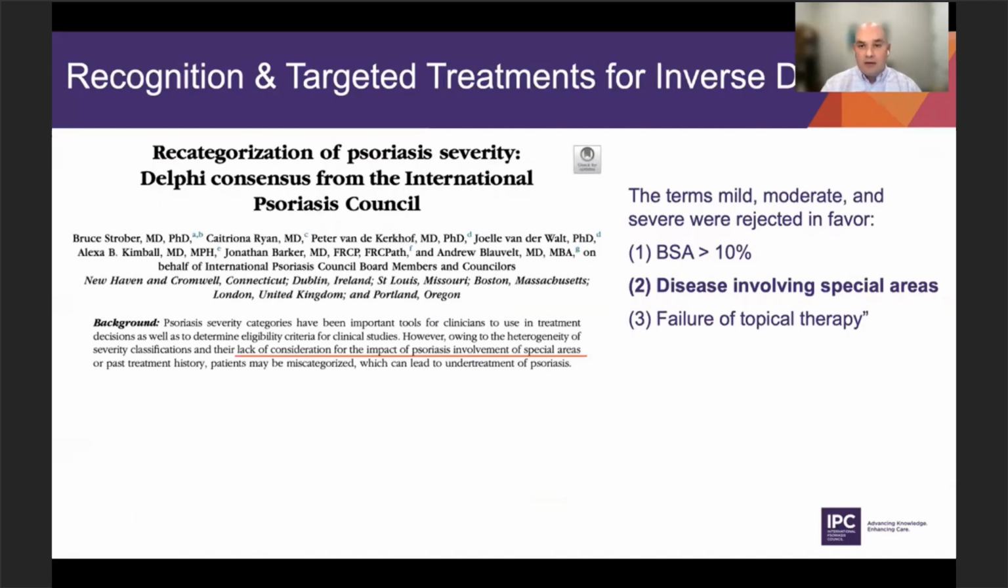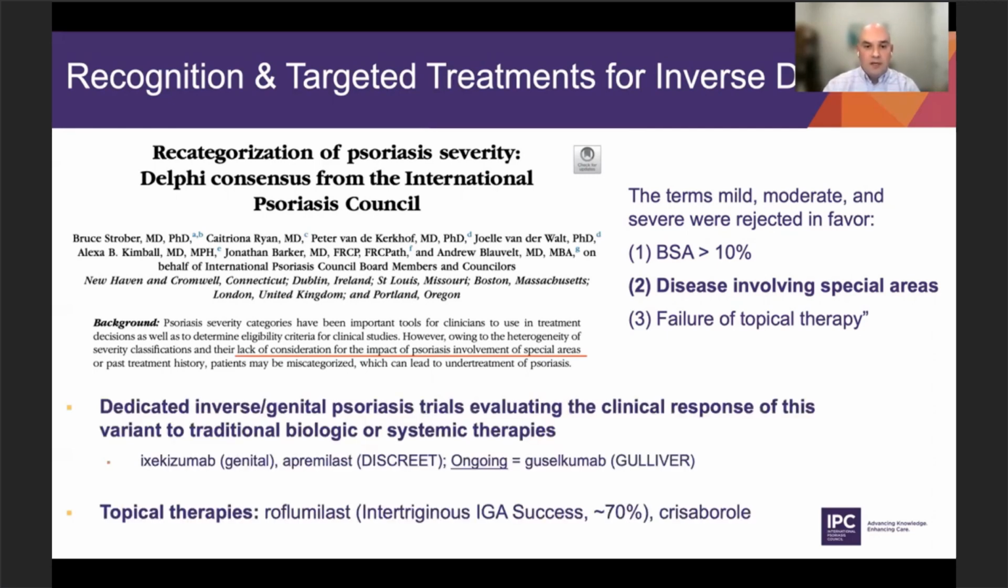Looking at how we categorize patients, the International Psoriasis Council several years back made a consensus statement highlighting how traditional terms such as mild, moderate, and severe disease really didn't capture the impact that inverse disease, or involvement of special sites like the scalp or the genitals, can have on patients. So you can see that these traditional terms are rejected in favor of using body surface area, but also special site involvement, such as genital and scalp, and failure of topical therapy. These would be reasons to push patients into more systemic therapies and not to be constrained by the traditional buckets of mild, moderate, and severe.